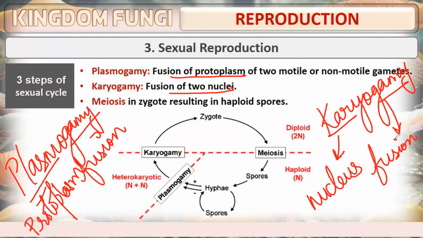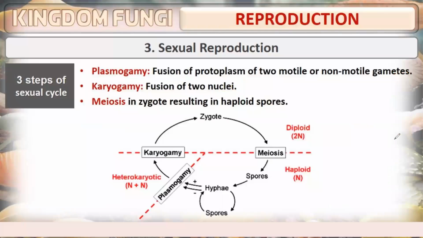So let's say again, karyogamy is the fusion of two nuclei, and plasmogamy is the fusion of protoplasm.